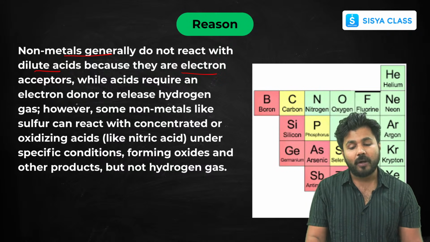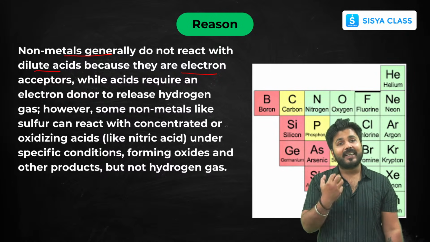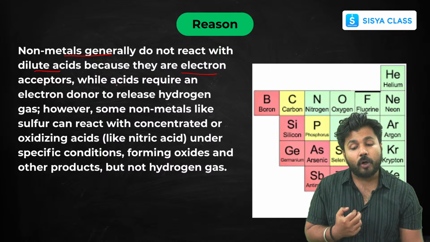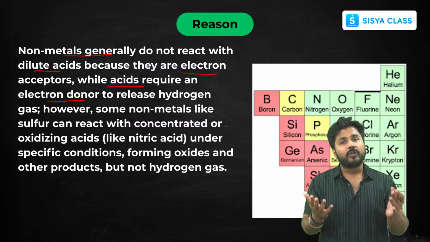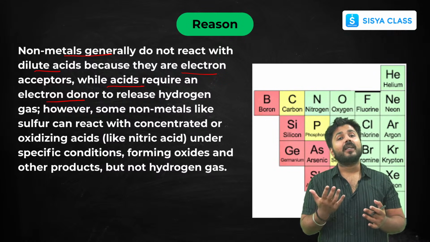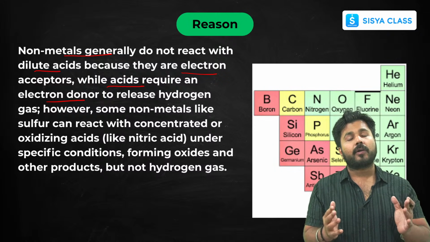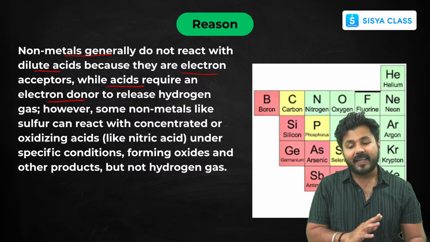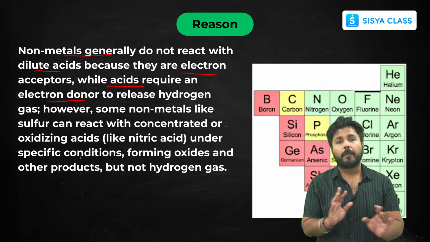They are electron acceptors, and acids are also electron acceptors. So acids need an electron donor so that they can release hydrogen gas. Hydrogen gas is released only when the acid gets an electron donor. But non-metals are not electron donors. They are also electron acceptors. That's why they cannot donate electrons, and that's why mostly this reaction is not possible.